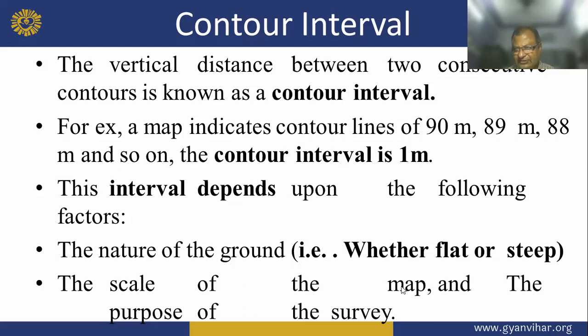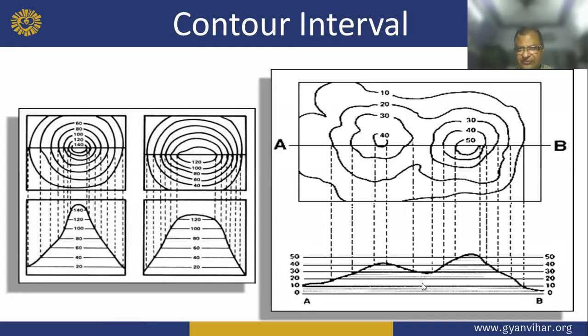This interval depends upon the following factors: the nature of the ground, that is flat or steep, the scale of the map and the purpose of the survey.